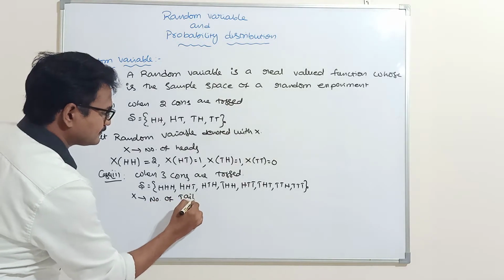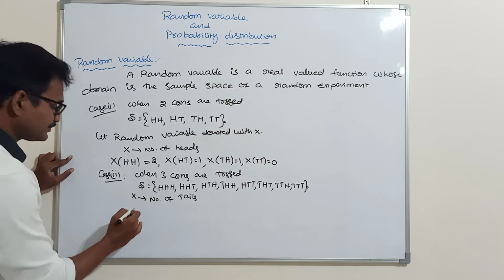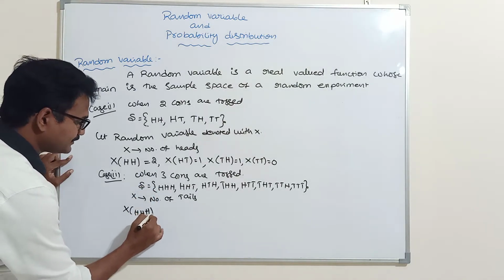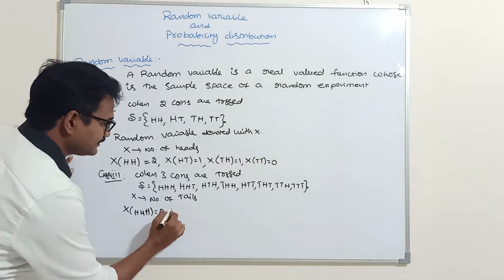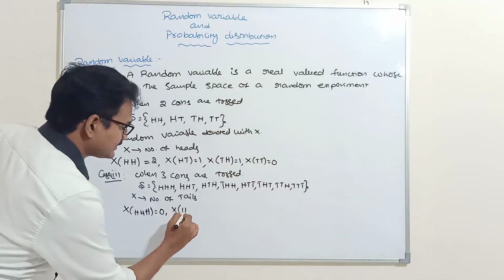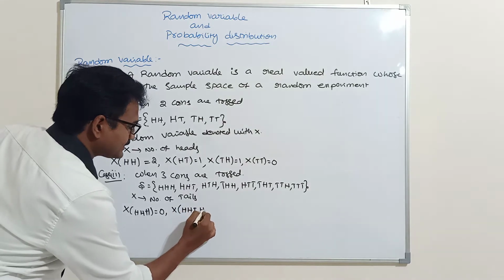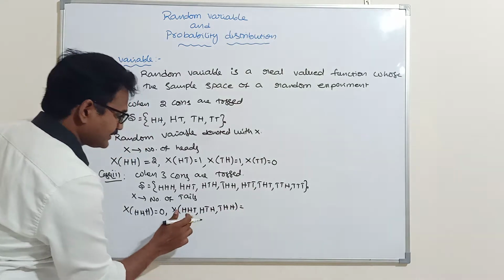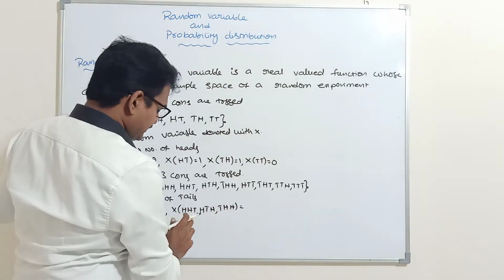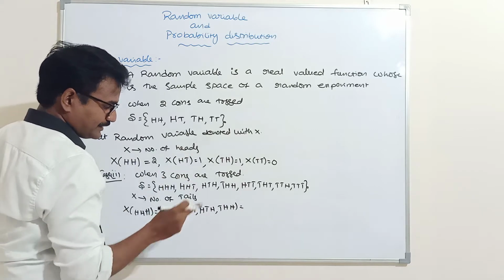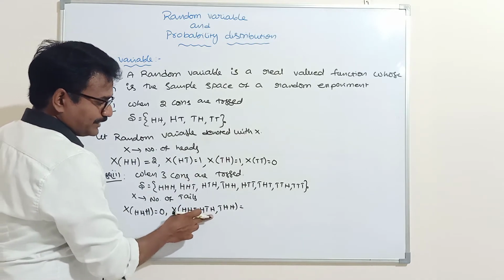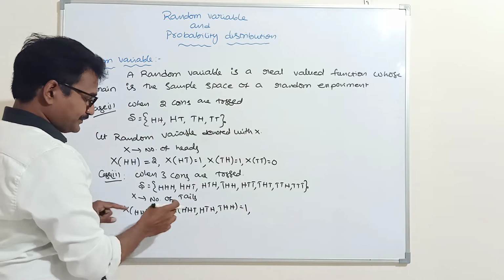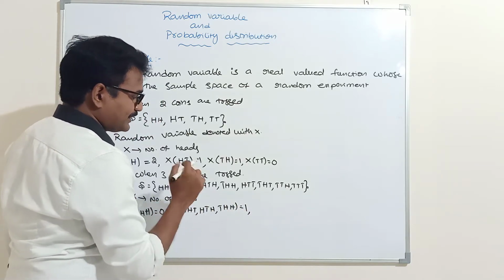If I take triple H, how many tails are there? 0. Next, number of tails in HHT, HTH and THH: only 1 tail is there in each of these three sample points.